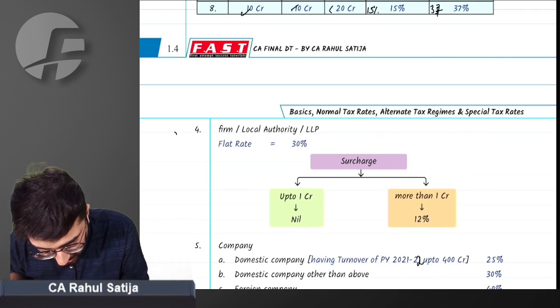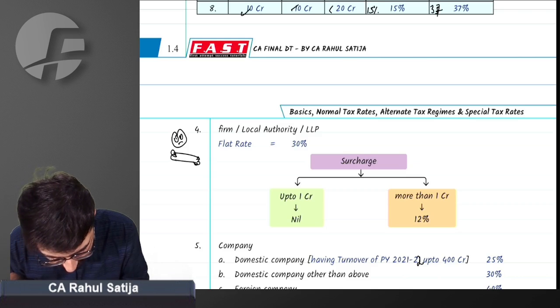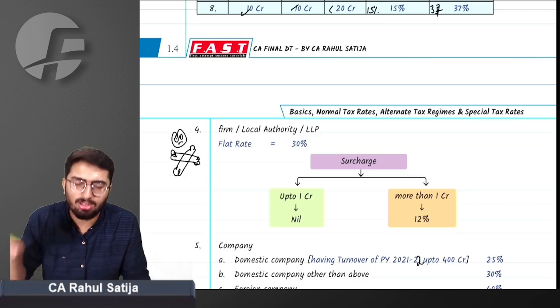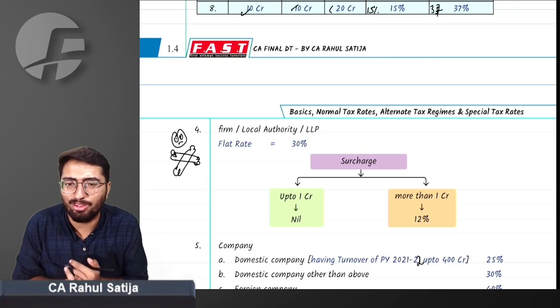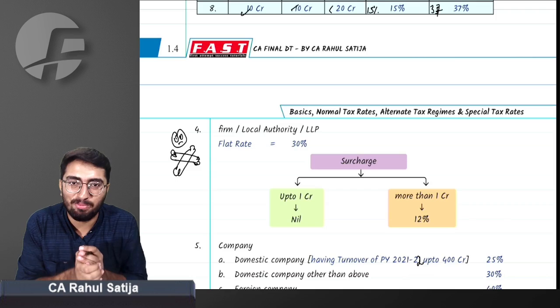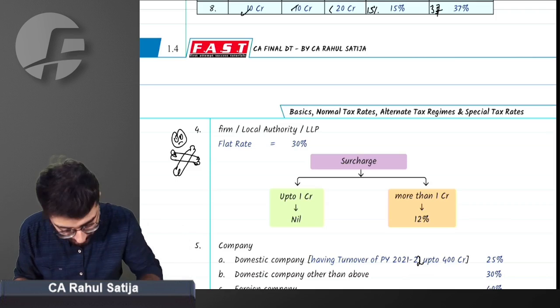I want you to draw a skull here because you are bound to forget this. What is the tax rate of local authority? You will forget if I ask you after 4 days. So you are requested to draw a skull here so that you do not forget what the tax rate for local authority is.